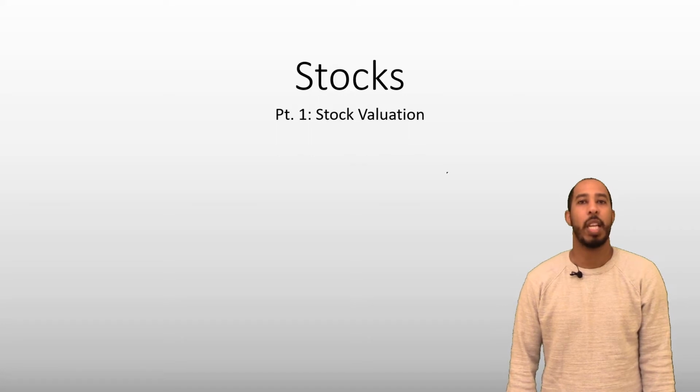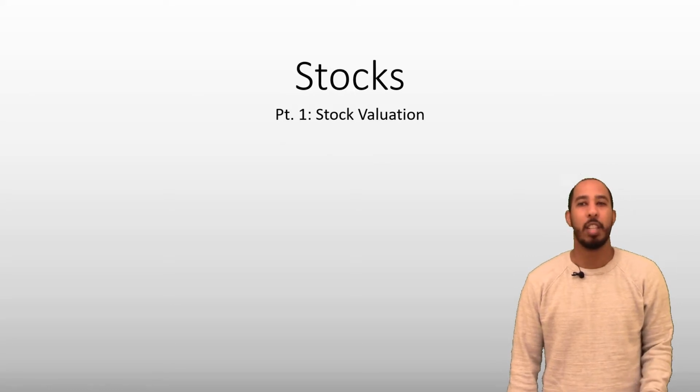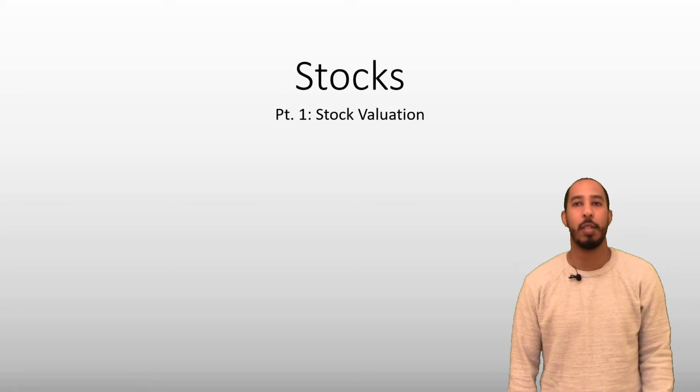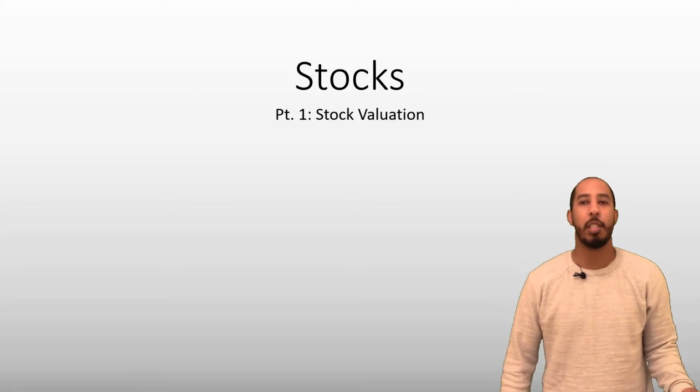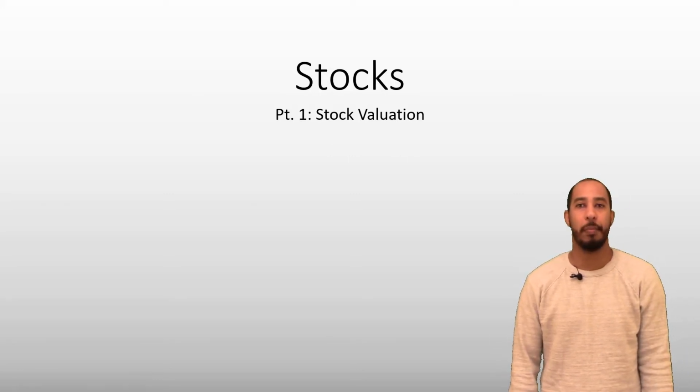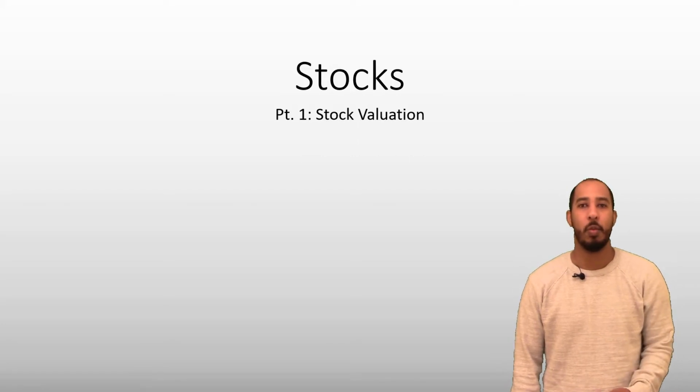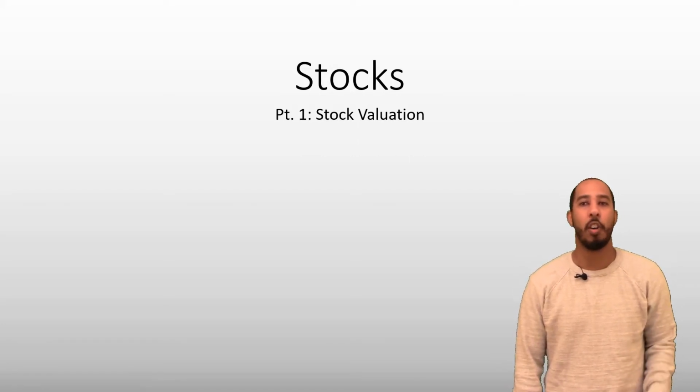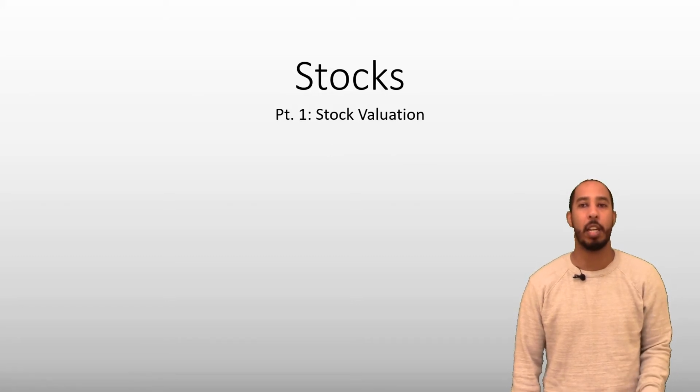In this video, we're going to begin our discussion on stocks. Particularly, we're going to focus on methods to value stocks. You might turn on CNBC or open up the Wall Street Journal and see that Apple stock is trading for $116 per share, or Amazon is trading for $3,200 per share. But what do these numbers mean? What we'll see here is that those values aren't arbitrary. These prices have a direct connection to the fundamental time value of money concepts we've been discussing previously.